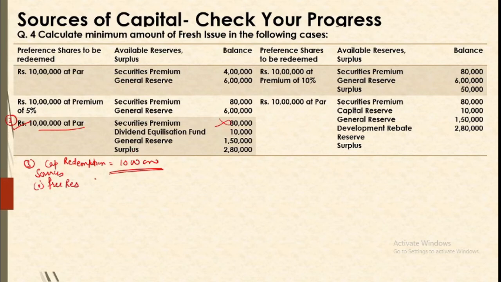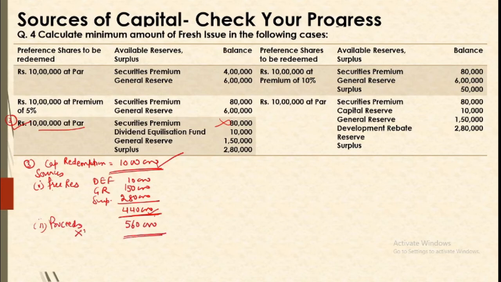Securities premium cannot be used. So dividend equalization fund, general reserve, and surplus. These are the sources which are available. 4,40,000 is there with us from the first source. So proceeds of fresh issue have to be, out of 10 lakh, if 440 can be arranged from the first source, 560 has to be arranged from the second source. Assuming a share of 10 rupees, we can have 56,000 shares of 10 rupees being issued at par.